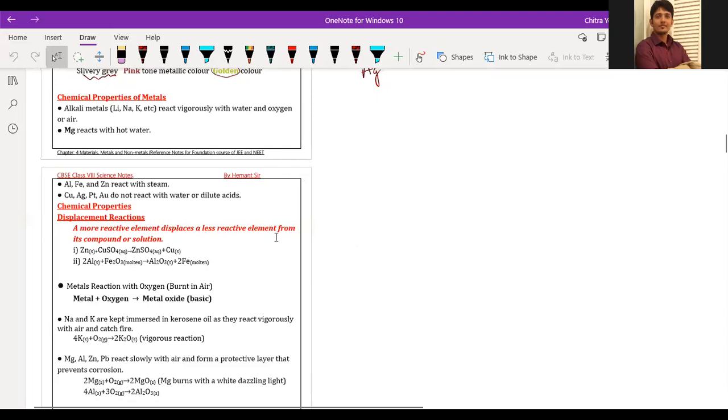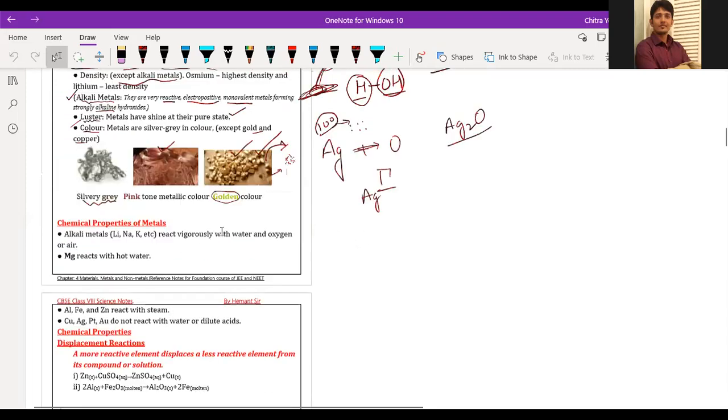Sir, I think in the last period, you had this special point for alkali metals. Yes, it is there. On screen you can see here about alkali metals. They are very reactive. See, it is given here. Alkali metals are very reactive, electropositive, monovalent metals strongly forming alkaline hydroxides.